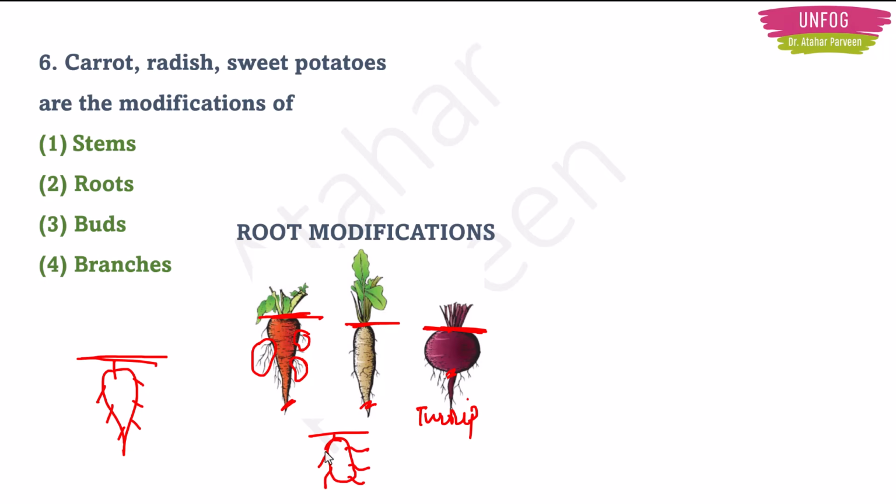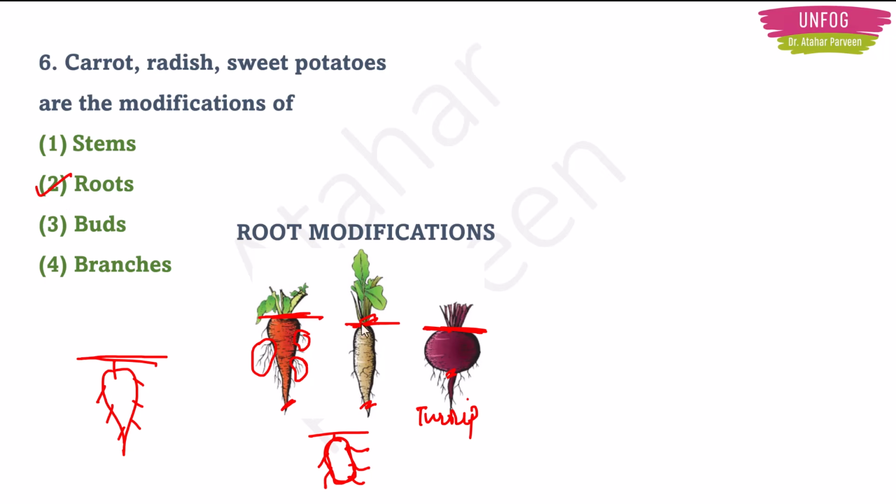So this body is actually the root of the plant. It will absorb water for the plant to grow. So the carrot, radish, turnip and sweet potatoes that we are eating, we are actually eating the roots of the plant. So these are the modifications of root.